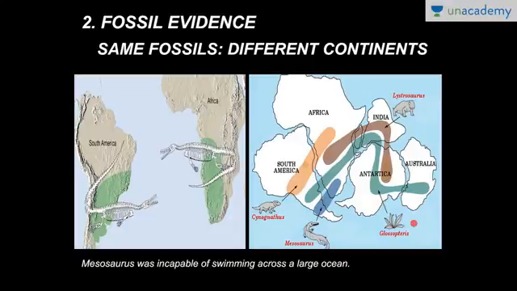Similarly, in this you can see here Glossopteris. Now Glossopteris is a fern. It is found in Australia, Antarctica, India, southern part of India, then Africa and South America. Now the reason behind this is because these continents were once together as a part of Gondwana land, and that is why the same kind of fossils are found here.